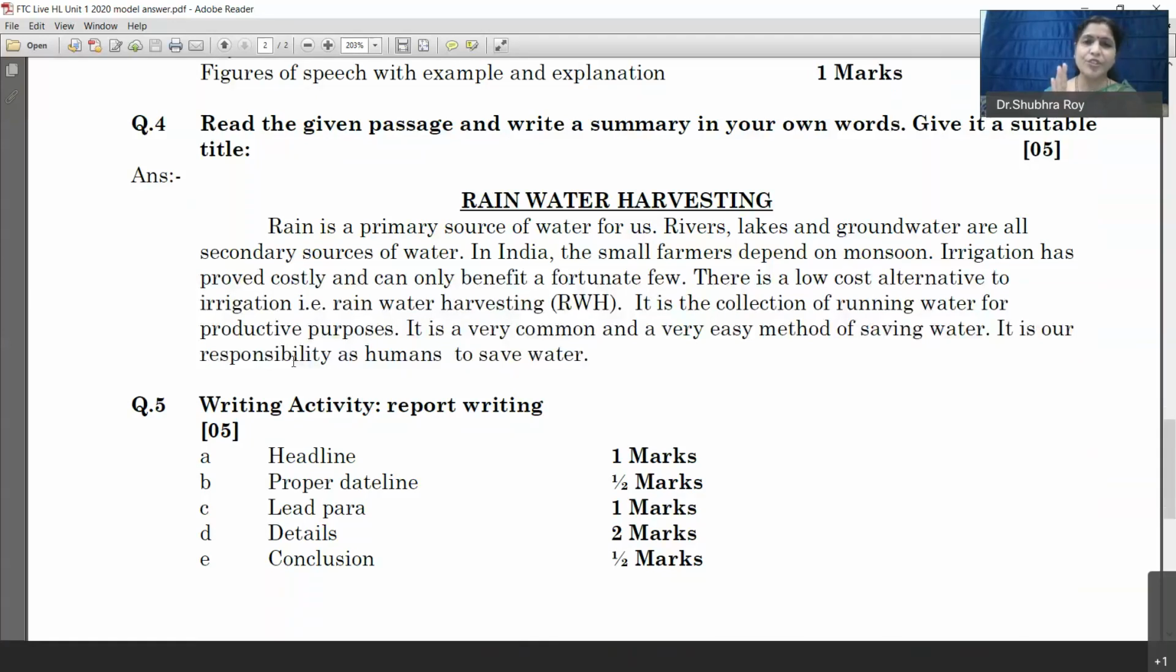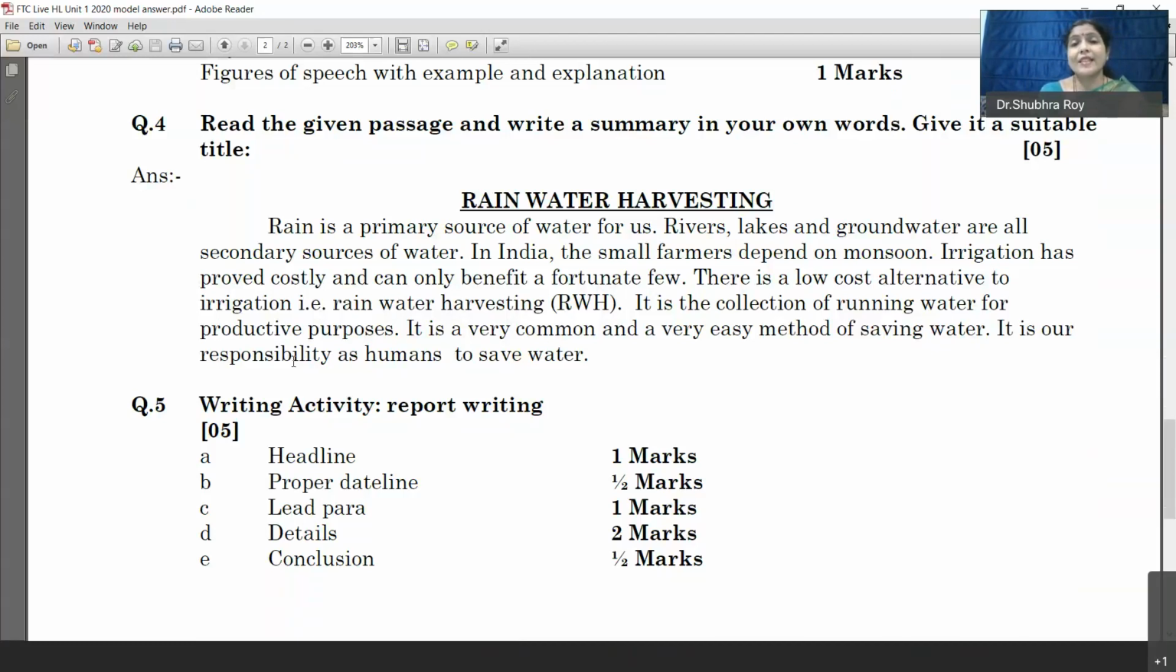Remember, the conclusion is to be of only 1 or 1.5 lines, that's all, because it carries only half a mark. But the conclusion has to be absolutely relevant to what you have done till then. Headline, proper dateline, lead para, details, conclusion; it should be relevant to that. So this is the marking scheme. Headline has 1 mark, proper dateline half a mark, lead para 1 mark, detailing 2 marks, and conclusion half a mark.